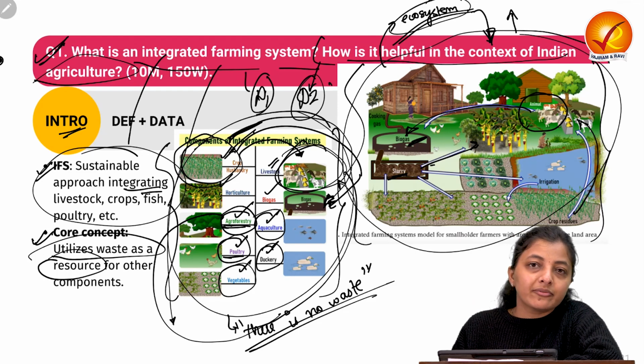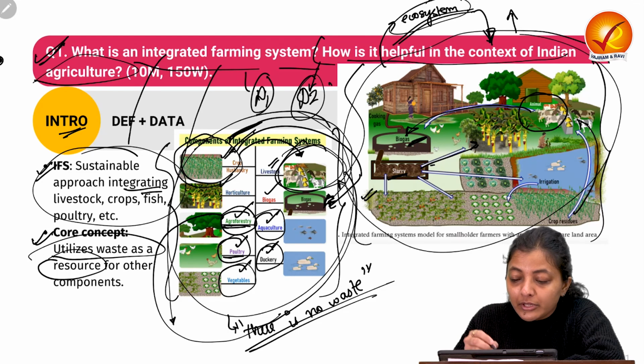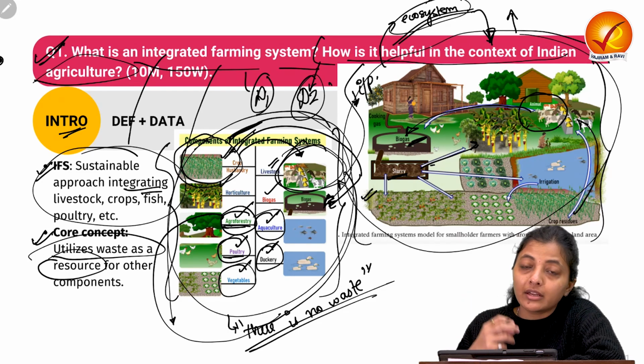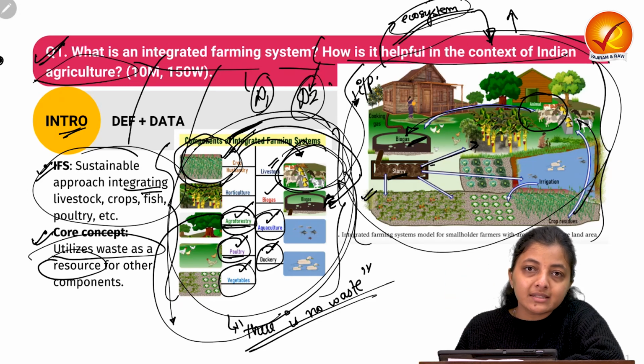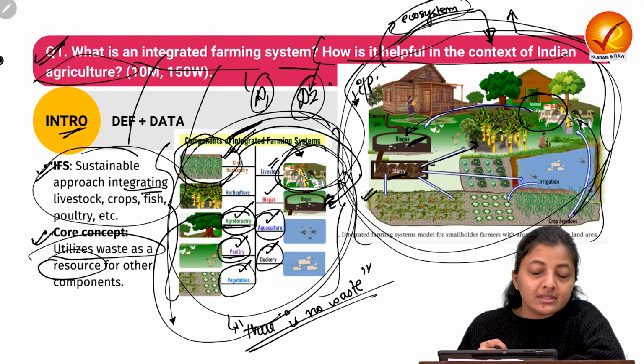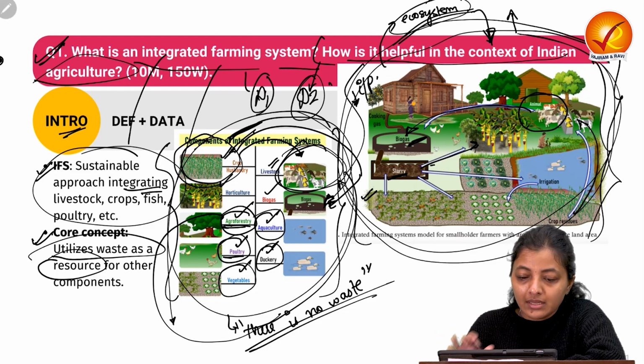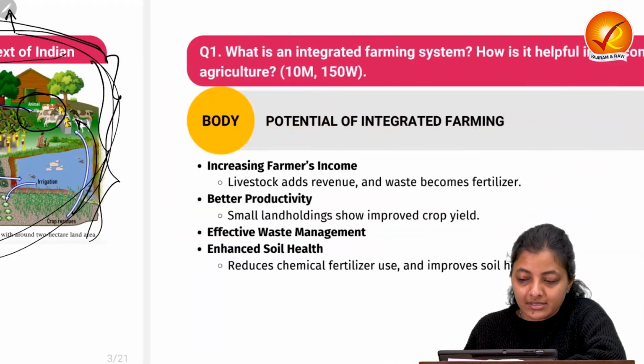How are we increasing the efficiency? We are increasing the efficiency of the soil. We are reducing the input cost, like for crop production, we are not dependent on outside fertilizers now, etc. So we are making optimal use of resources in this particular system. Okay, so this is the integrated farming system.